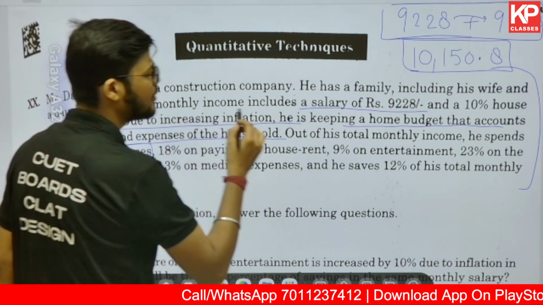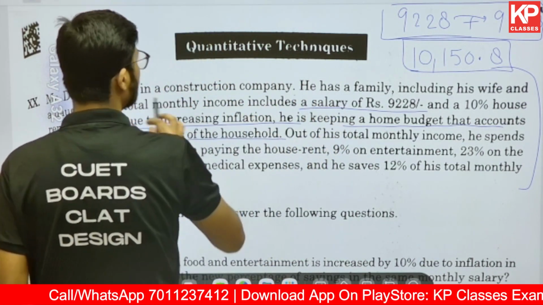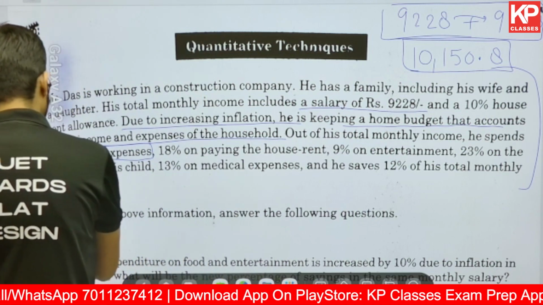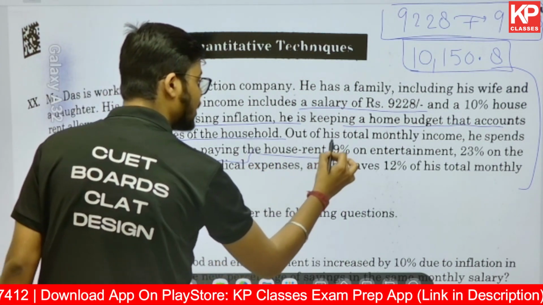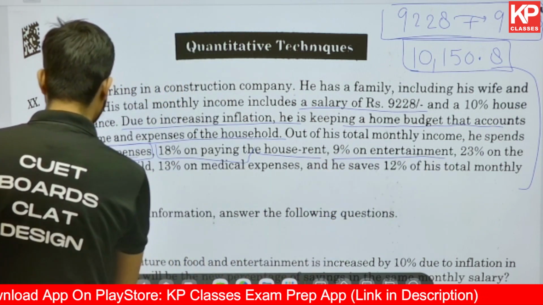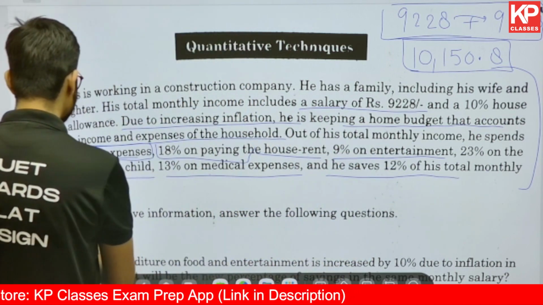Now you can write it. Where is this money going? This money is going towards certain expenses. This 25% is going on food, 18% on house rent, 9% on entertainment, 23% on education, 13% on medical expenses, and he saves 12% of his monthly income.